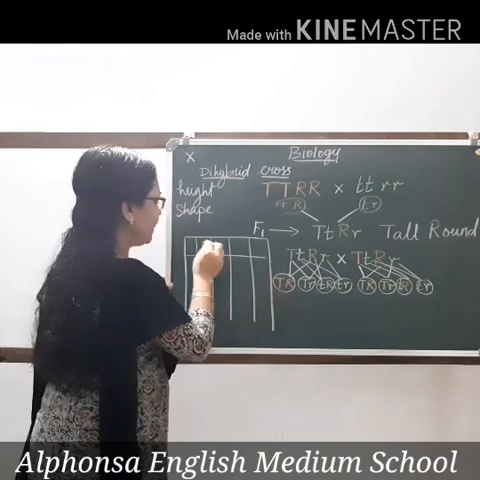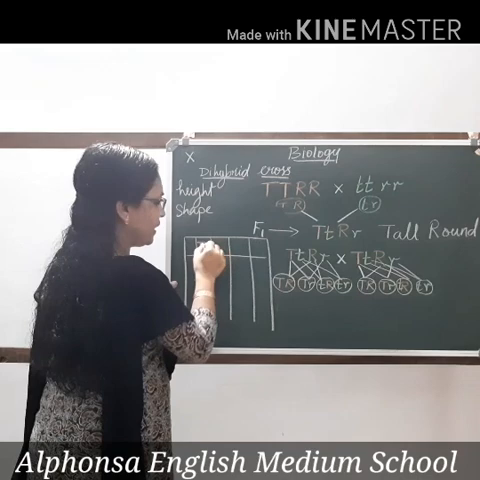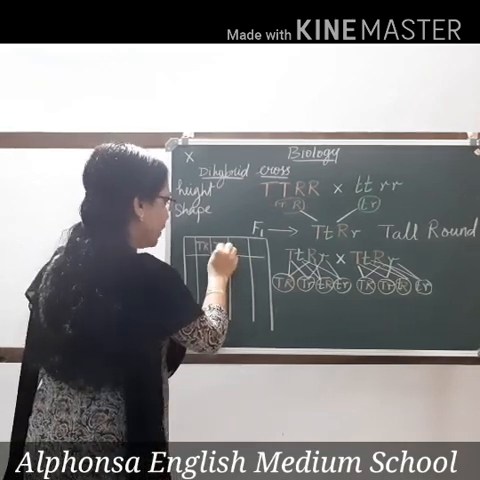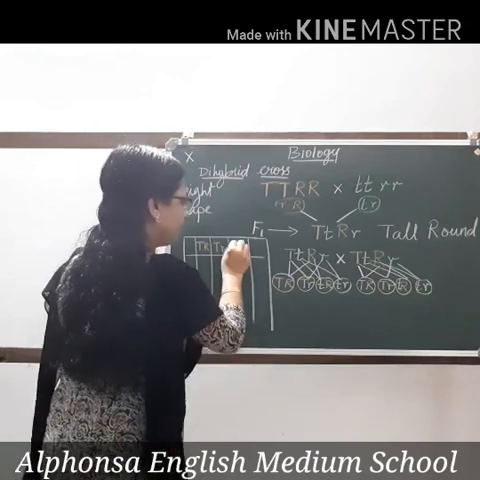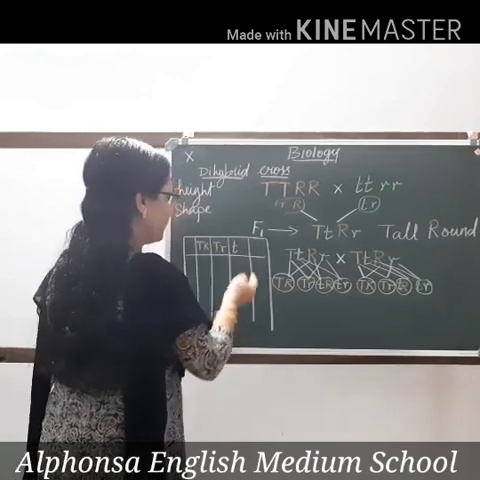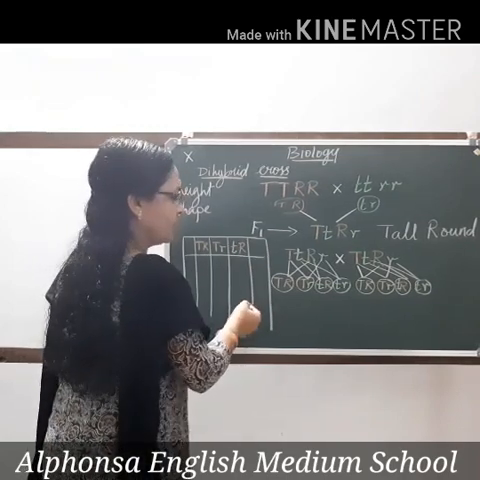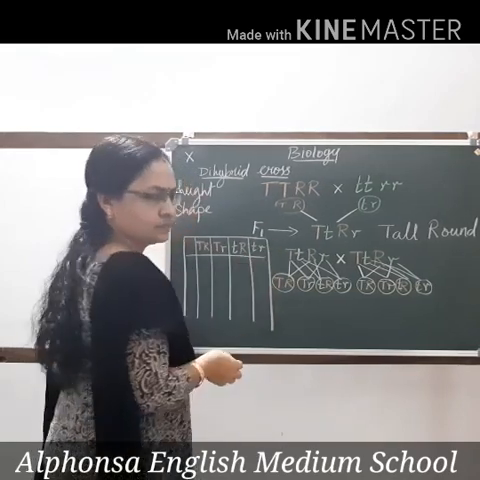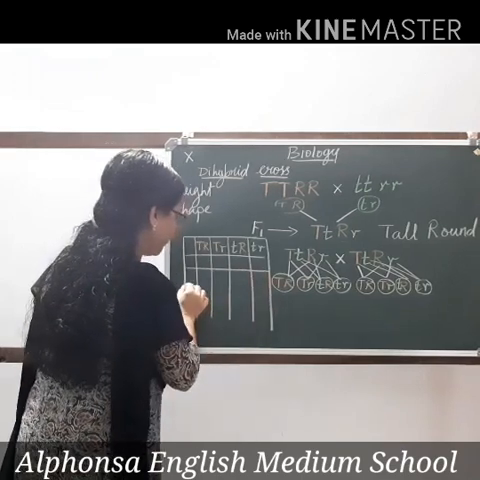Okay, which are the gametes? Capital T, capital R, capital T, small r, small t, capital R, and small t, small r. So 4 gametes on one side, next 4 gametes on the other side.